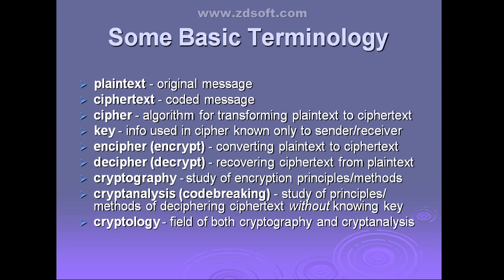Then next is cryptanalysis. That means the study of principles or methods for deciphering the ciphertext without knowing any key. Without any knowledge of the algorithms or the key, if we are deciphering the ciphertext to get the plain text, that is called cryptanalysis.